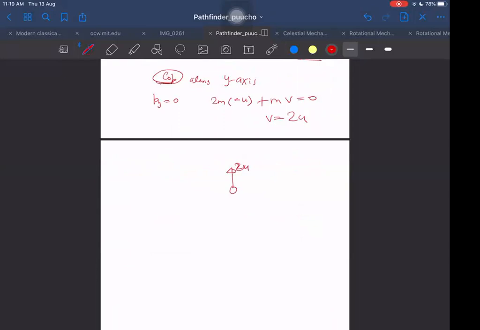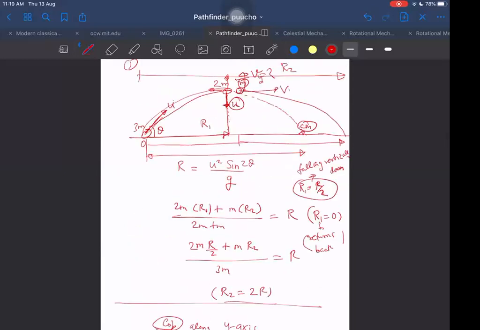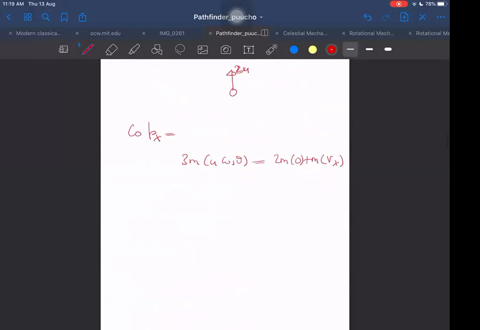What about the horizontal direction? What speed does it have in the horizontal direction? Again, u cos theta. px is also conserved, so we can write conservation of momentum along the x-axis. Initially 3m was moving with u cos theta. Now 2m starts falling vertically down, so 2m has 0 horizontal velocity, but m will have some velocity, let us call it vx. So 3u cos theta equals m times vx, so vx is 3u cos theta.